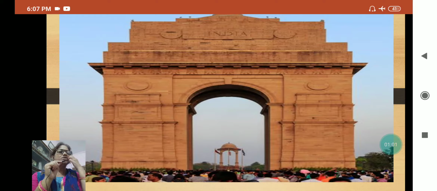Okay, and it was built in honor of the 80,000 soldiers who participated in the First World War, as well as the war with Bangladesh. Okay, this is only to remind. Commemoration means to remind, to celebrate the sacrifice of the soldiers. And that's why it is also known as Army Tomb.